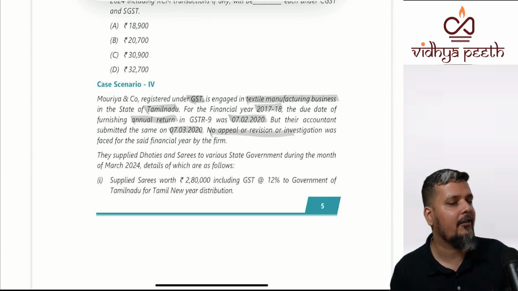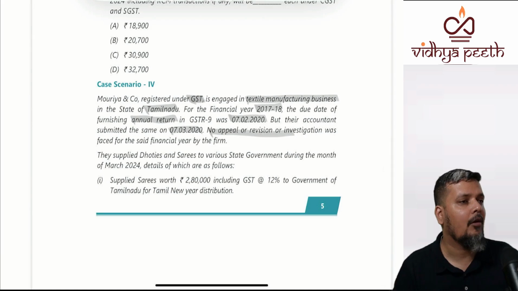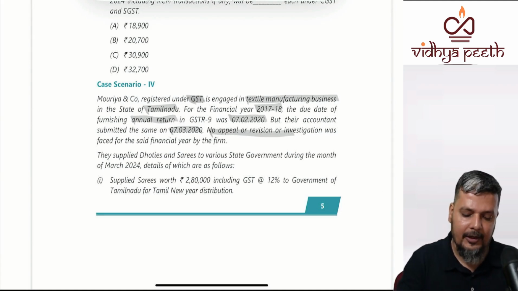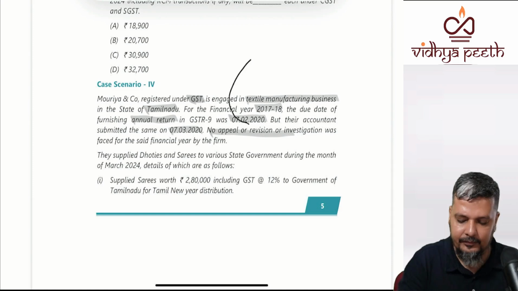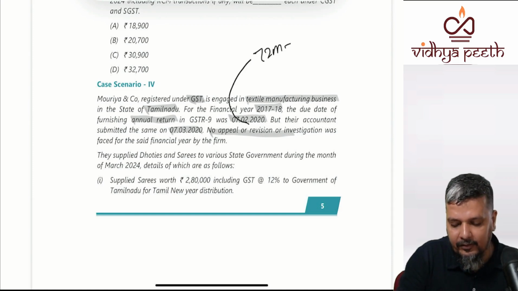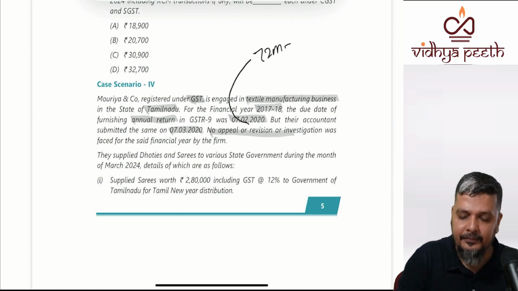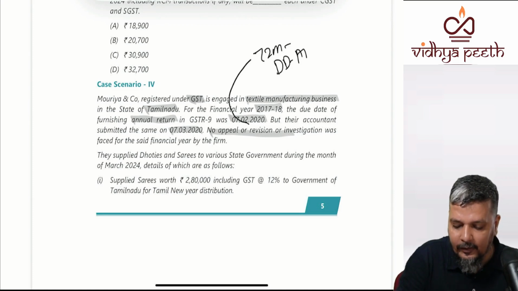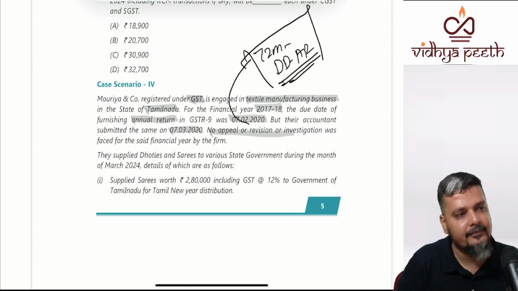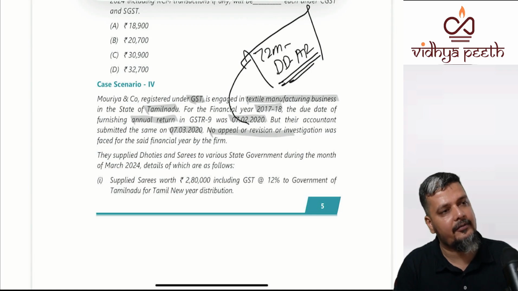This we have not even covered in 5-star or 3-star. For how long do you have to maintain your accounts and records? 6 years, 72 months. You have to maintain your accounts and records for 72 months or 6 years from the due date of filing the annual return.